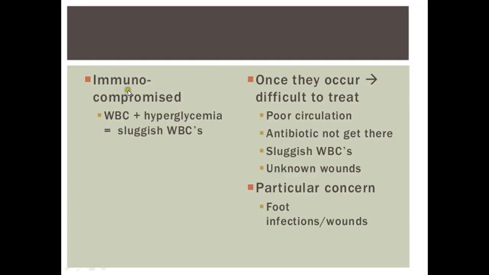So diabetic patients are immunocompromised because the white cells, the TLCs, which are the fighting cells, become sluggish because of the hyperglycemia. Their functioning is affected. Once that occurs, they are difficult to treat. The ulcers, when they occur, are difficult to treat. The infection is difficult to treat because of the poor circulation, because of atherosclerosis. Antibiotics do not get there because of the atherosclerosis. There are sluggish WBCs. Then the wounds, we do not know where exactly the wounds are.